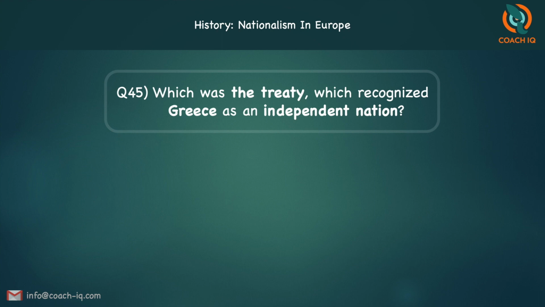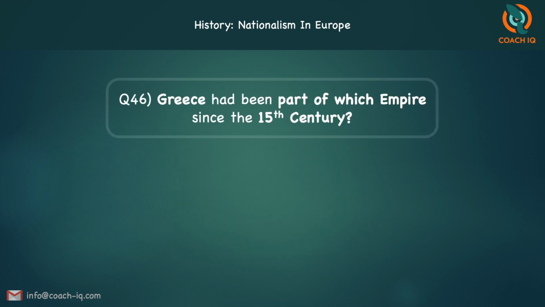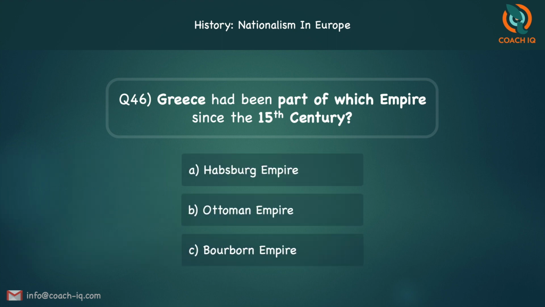The next one, which was the treaty which recognized Greece as an independent nation? Treaty of Vienna, Act of Union, or Treaty of Constantinople? The answer is C. Treaty of Constantinople. The next one, Greece had been part of which empire since the 15th century? Habsburg Empire, Ottoman Empire, or the Bourbon Empire? The answer is B. Ottoman Empire.